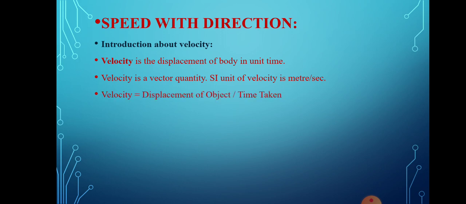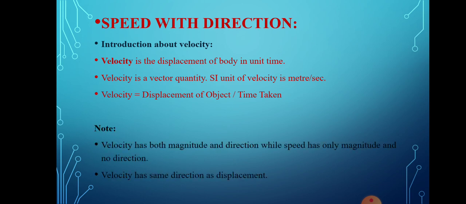So velocity is usually defined as the ratio of the displacement of an object divided by the time taken. It is directly proportional to the displacement of the object and inversely proportional to the time taken. Some note points: velocity has both magnitude and direction, while speed has only magnitude and no direction, and velocity has the same direction as the displacement. So dear students, these are the few points related to velocity.